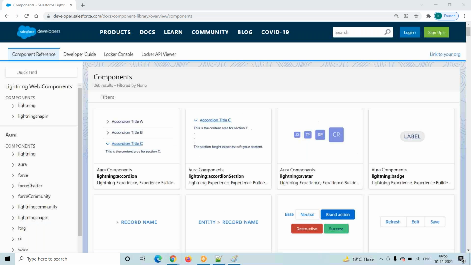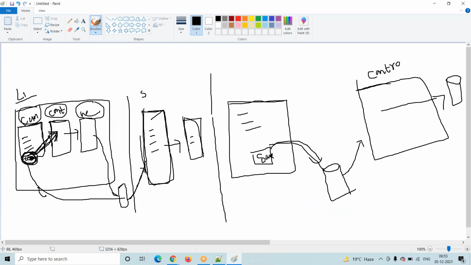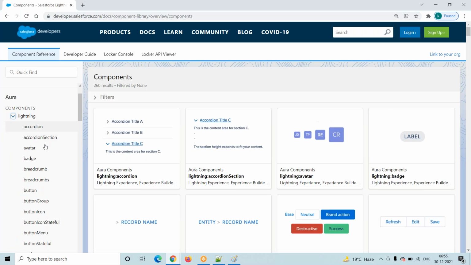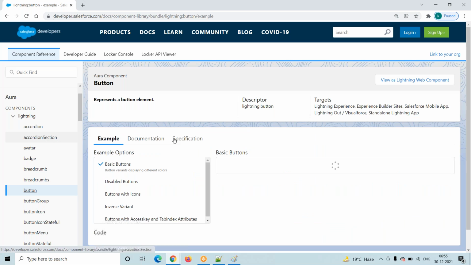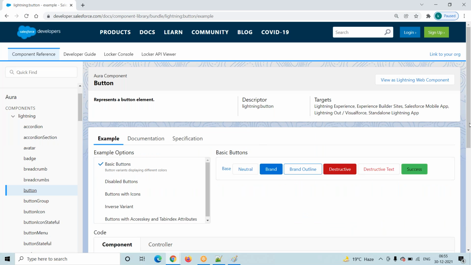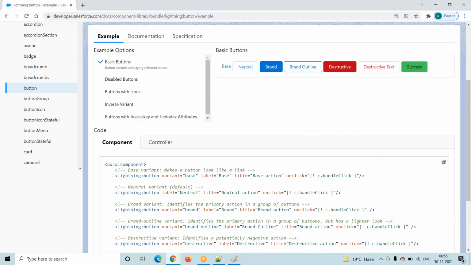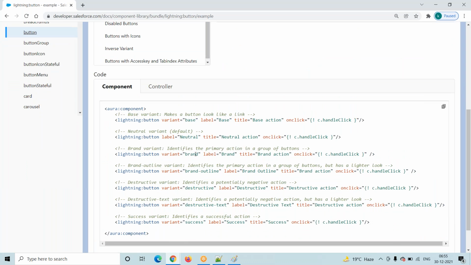The controller is nothing but the second item. How does it know to go to the controller? This is a framework; they designed it like that. Now go to the button. Where is this button? This is our button. Here you have to observe which button we selected: the third button, Brand. So go to your variant equal to brand.